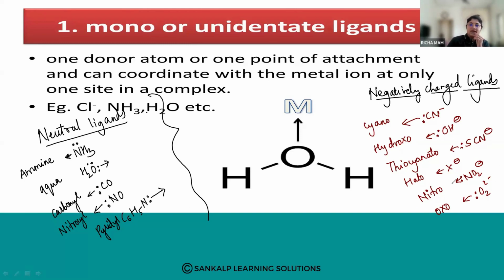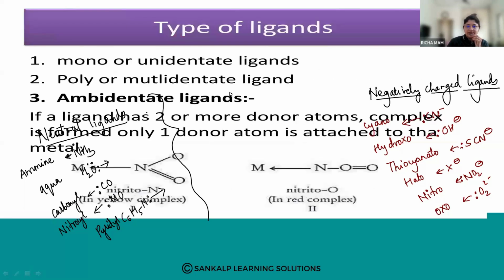Only one donor atom is present, or only one point of attachment is possible. It can form only one coordinate bond with the metal ion at one site. Is it clear? So we have seen the first classification, monodentate or unidentate ligands.